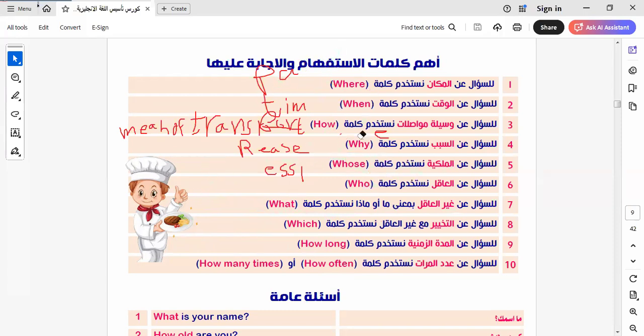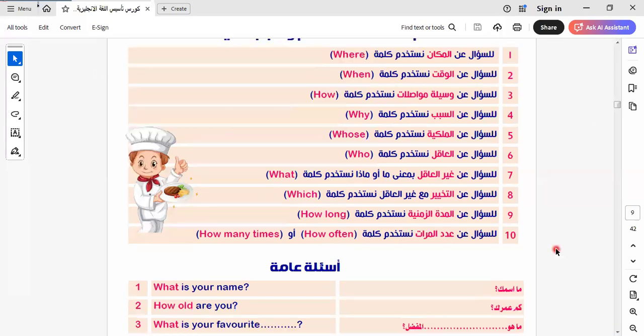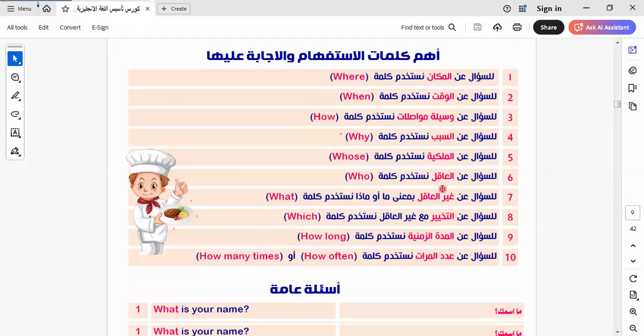Now we know every keyword question and when we use it. In the preparatory stage you must know this. Why? Because we write paragraphs, and when we write a paragraph, we must put some questions. So we must know every one of these words and how we use it.